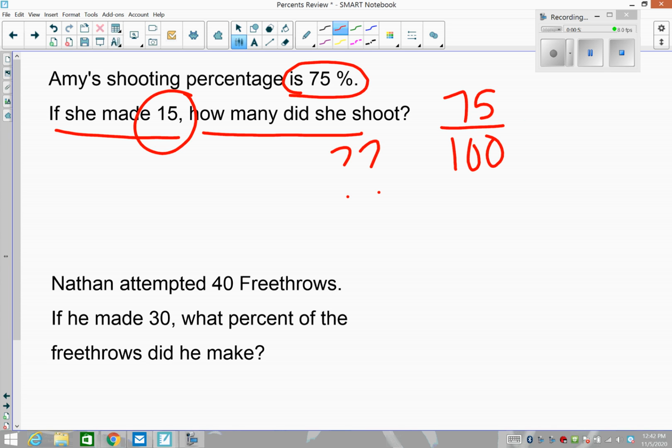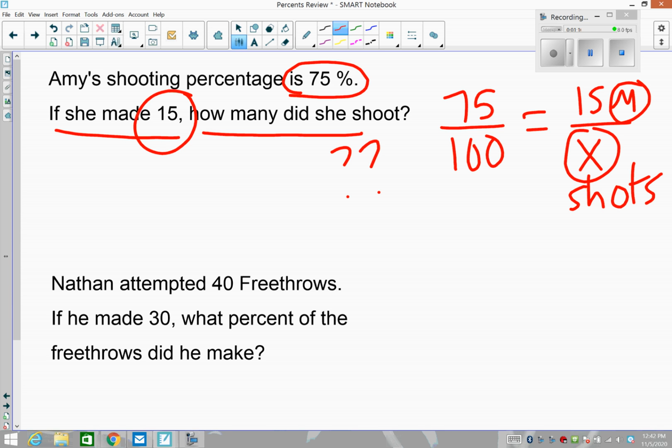So you have to figure out where to put the 15, where to put the x. You have to figure out which one's bigger. Well, the bigger thing is the x, which is how many shots she took. She didn't make them all. She made 15. She shot x. So we're going to take cross products and solve.